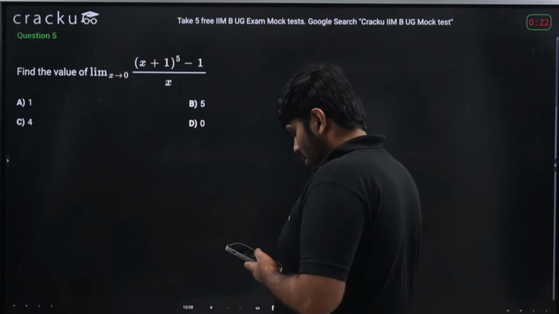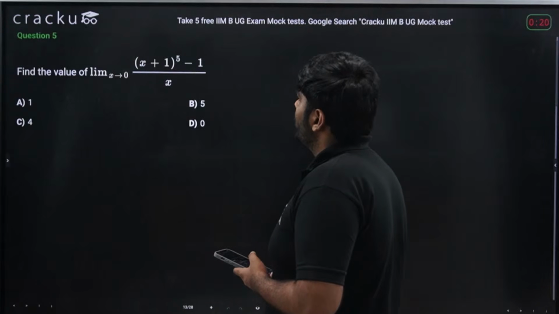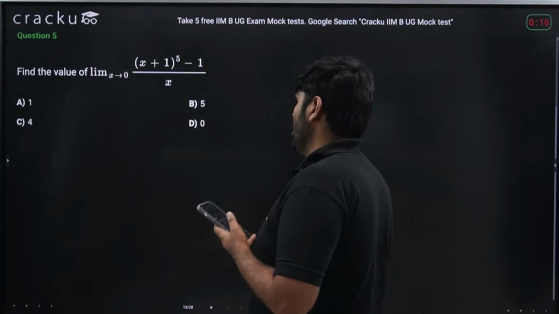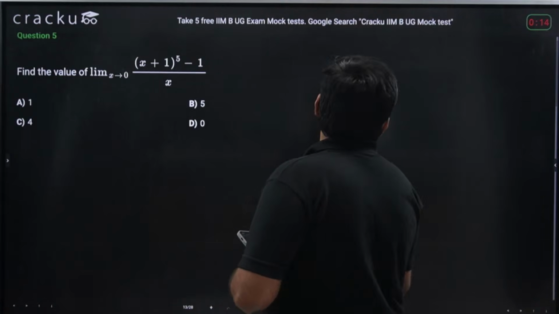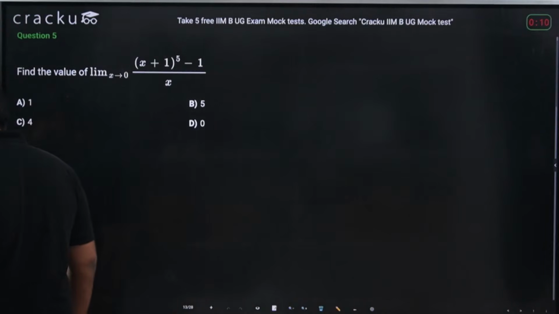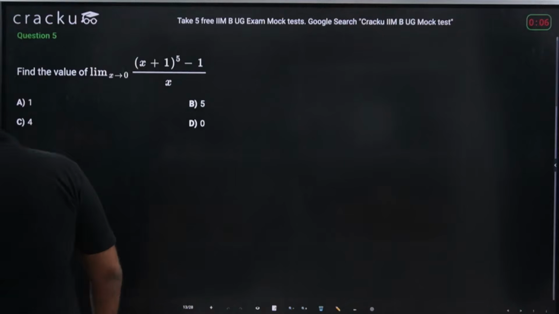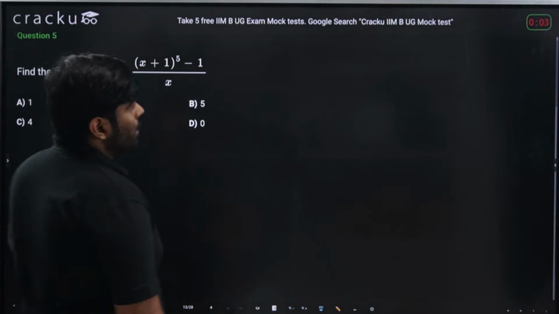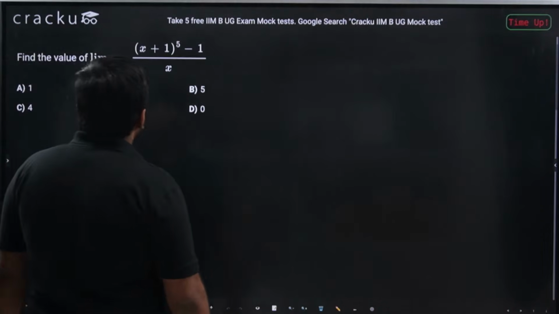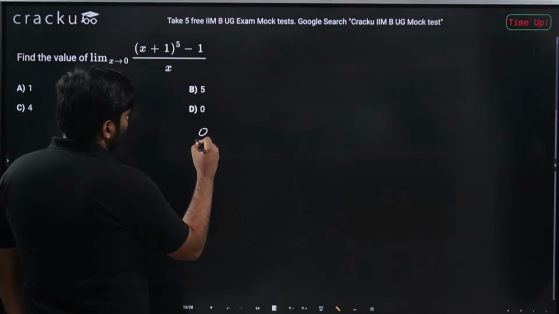Okay, Yogasri is saying the answer should be option C. Someone else is saying the answer is option B. Anyways, I'll be solving it after 10 seconds. Let's see if it's option C or option B. All right, I think the time is up for this particular question. Let us solve this. So this is a 0 by 0 form again.